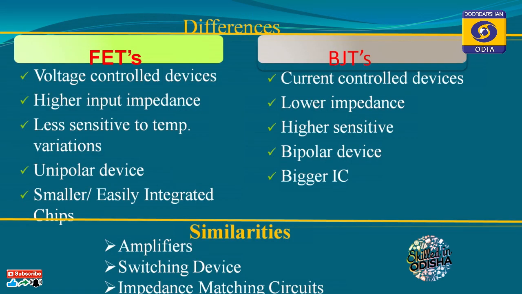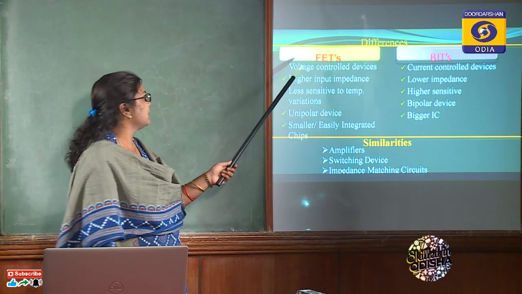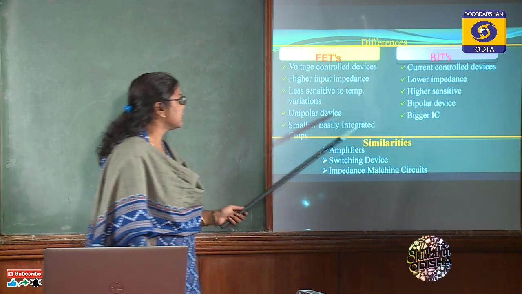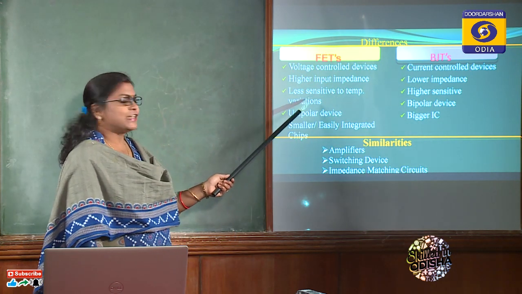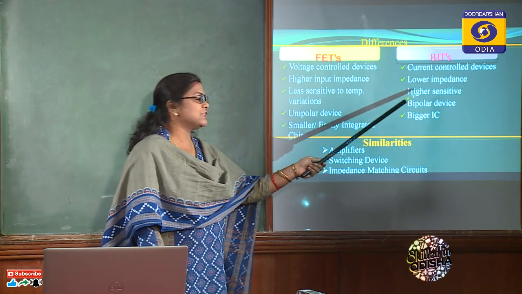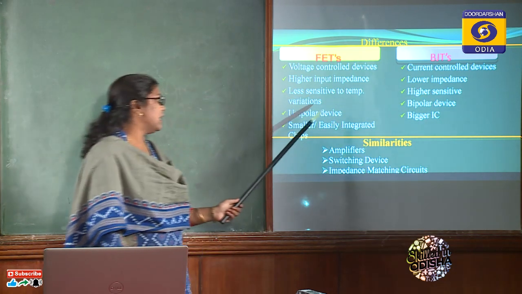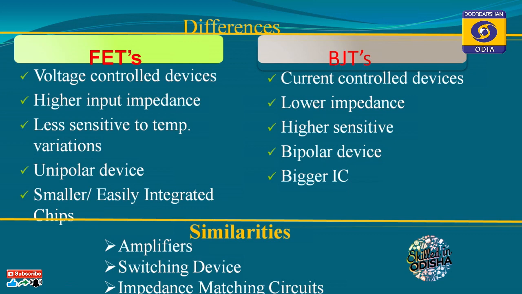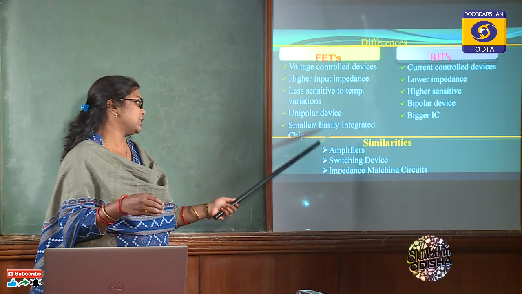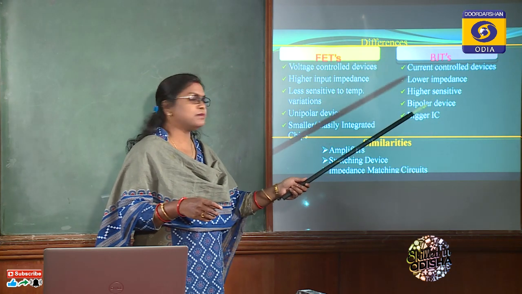Here is the broad difference between BJT and FET. As we know, FET is a voltage control device and BJT is a current control device. FET has higher input impedance, BJT has lower input impedance. FET is very less sensitive to temperature, whereas BJT is very highly sensitive to temperature. FET is a unipolar device, meaning current conduction is due to only one type of charge carrier, the majority charge carrier, but in BJT the current conduction depends on both majority and minority charge carriers. The size of FET is very small, so it can be accommodated within an integrated circuit chip, whereas the size of BJT is very large.